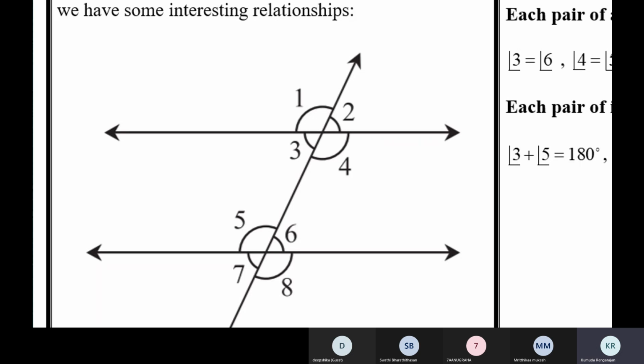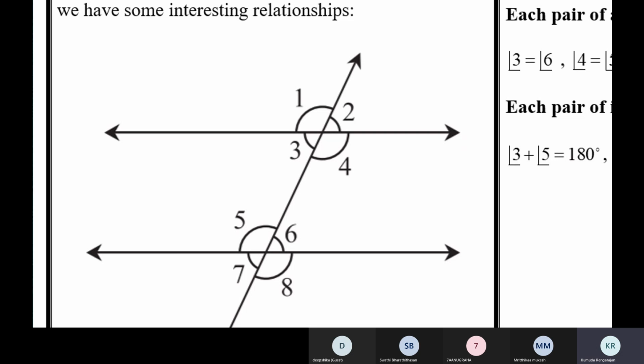Alternate angles also will be equal when the lines are parallel, and will not be equal when the lines are not parallel, but they are called alternate angles in both cases. With respect to their positions, these names are applicable: alternate angles, corresponding angles, allied angles.